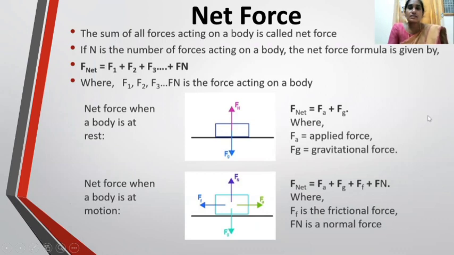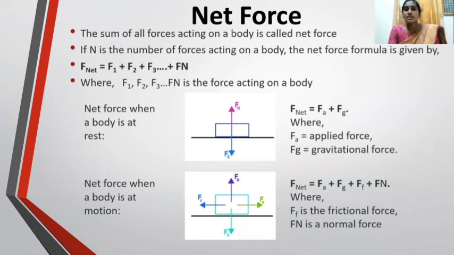Now we will discuss net force. The net force is defined as the sum of all forces acting on a body. Clear? See the pictures. In the first picture, the body is at rest. Here, two forces are acting: in the upward direction, the normal force, and in the downward direction, the gravitational force.